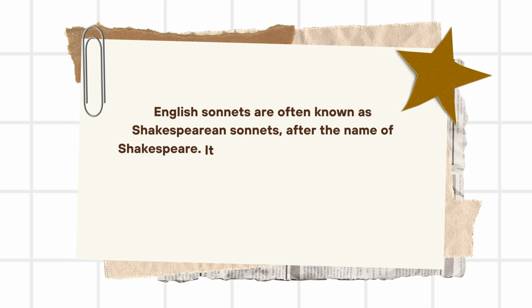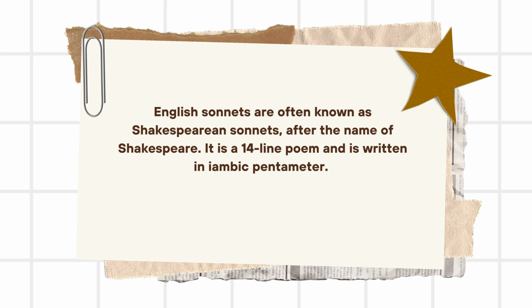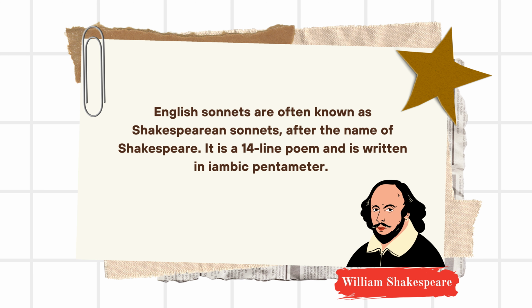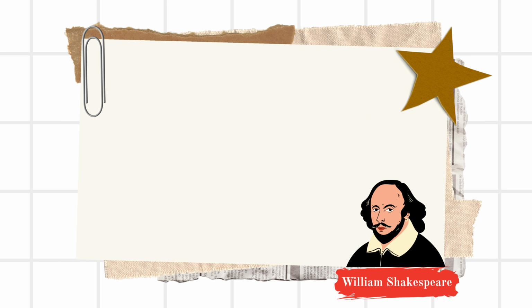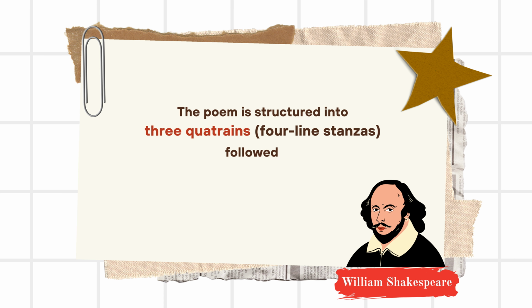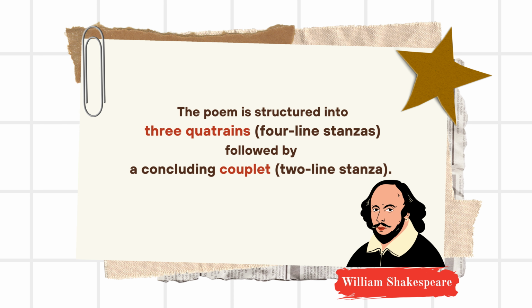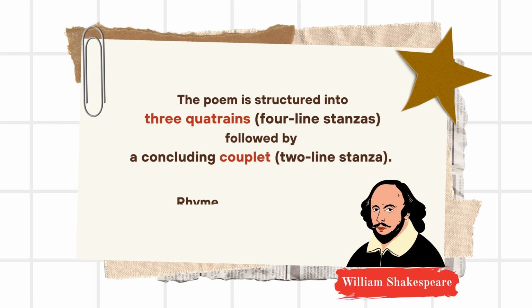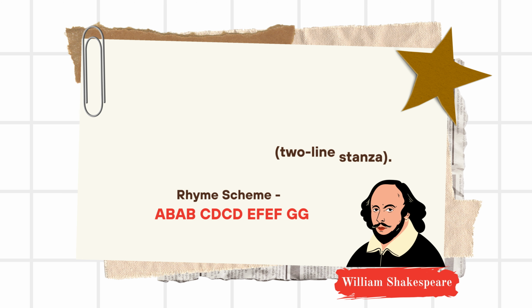English sonnets are often known as Shakespearean sonnets, after the name of Shakespeare. It is a 14-line poem, written in iambic pentameter. The poem is structured into 3 quatrains, followed by a concluding couplet. And the rhyme scheme is AB AB, CD CD, EF EF, GG.